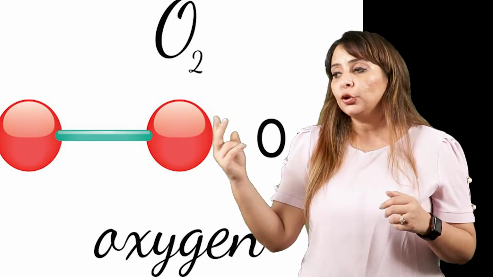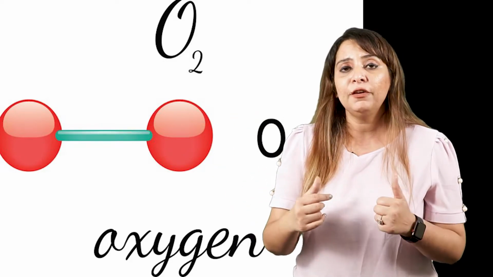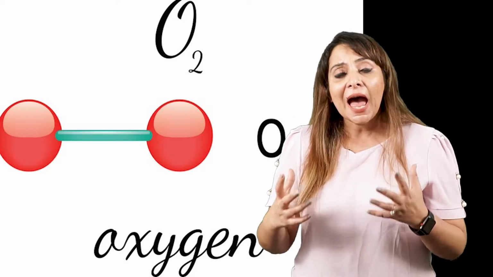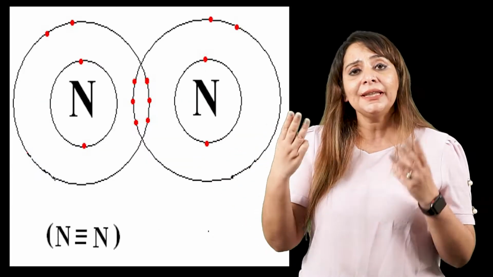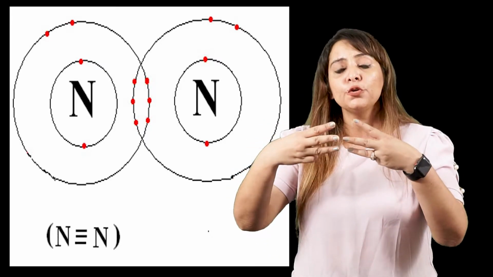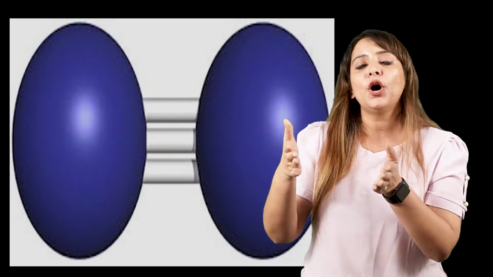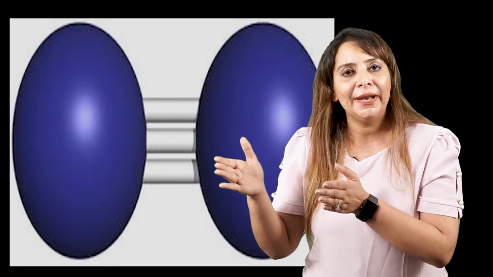If they contribute 2 electrons each, they form a double covalent bond because there will be 2 electron pairs. If they contribute 3 electrons each and form a bond by mutual sharing of 3 electrons, there will be 3 electron pairs and the bond formed will be a triple covalent bond.